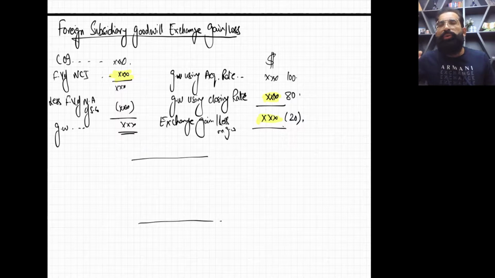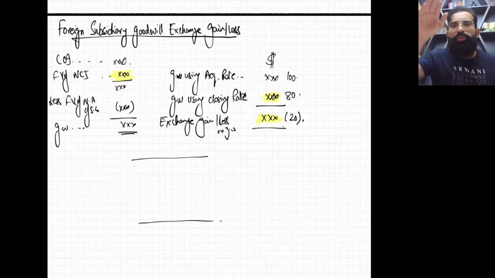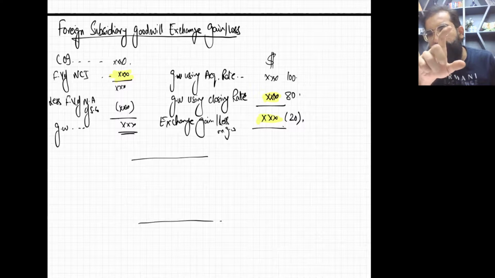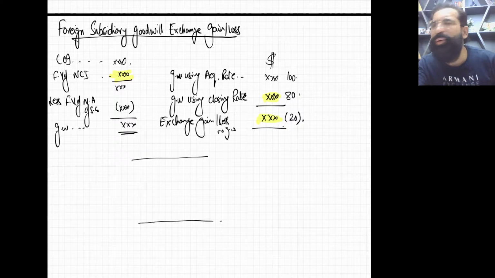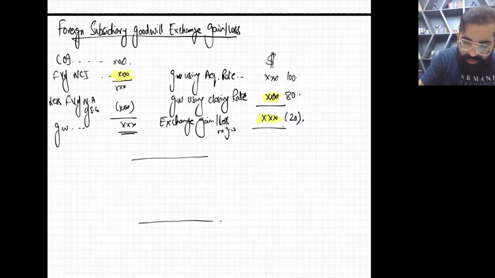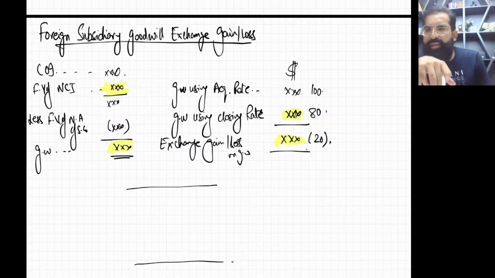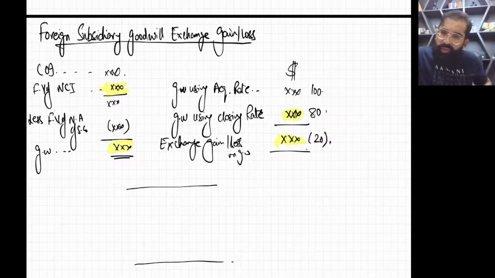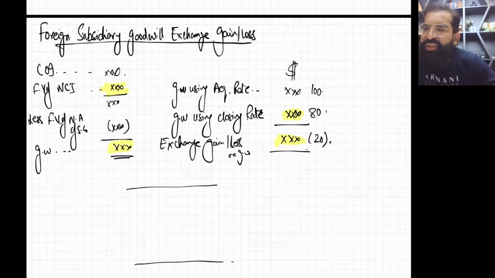So what you do, first of all, you take the ticket, you take the visa, and you go to the foreign country, and you just calculate complete goodwill. You just calculate complete goodwill in dirhams or dinars. Okay, then you shift it into your own books using the exchange rate at the acquisition date.